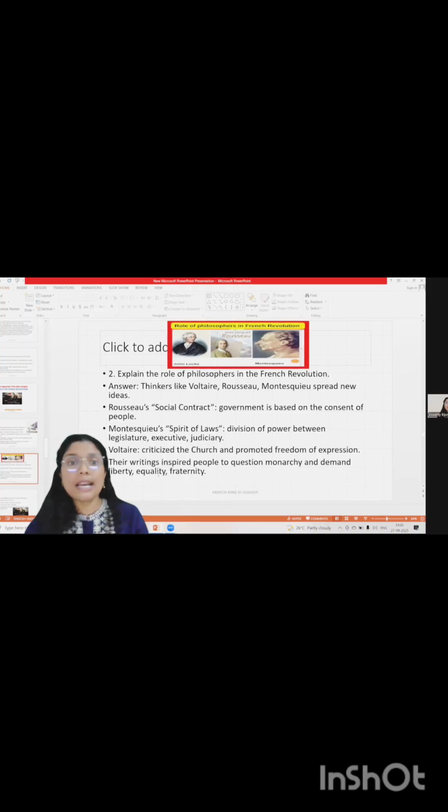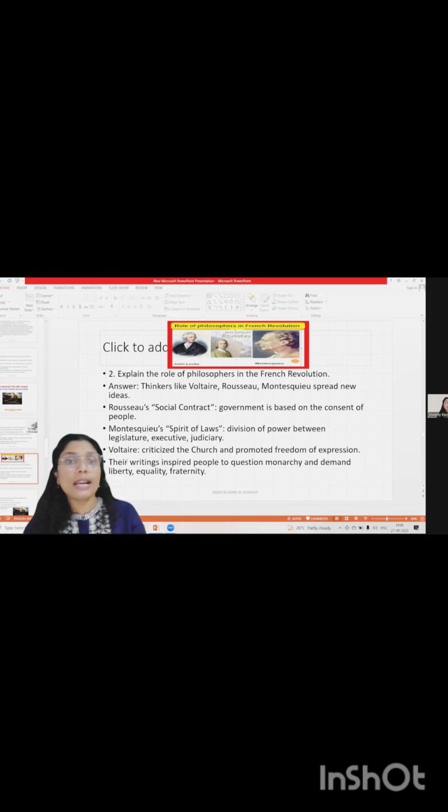And the last one is Voltaire. He criticized the church and promoted freedom of expression. We already told this: clergy people enjoyed several privileges. So this Voltaire criticized the church people and promoted freedom of expression of the common people.